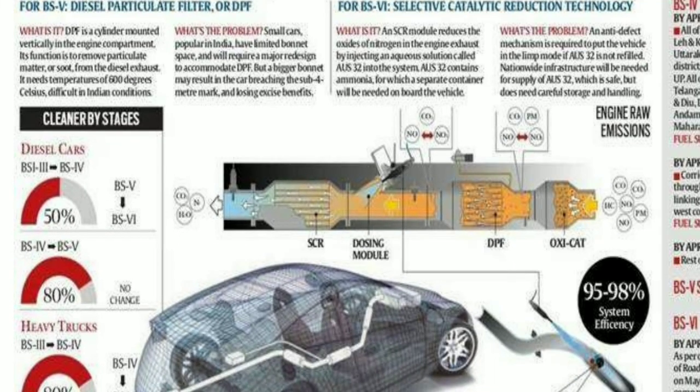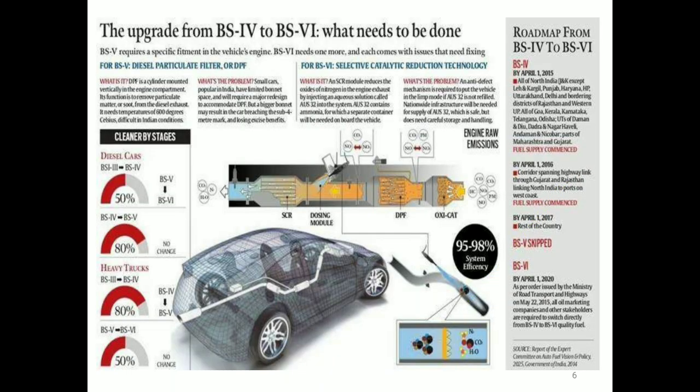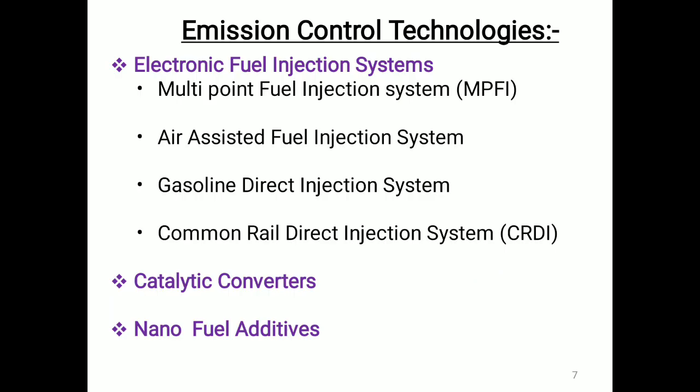This is exactly the upgrade from BS4 to BS6. Then emission control technologies. What are the emission control technologies? Multi-point fuel injection system, air assisted fuel injection system, gasoline common rail direct ignition system, catalytic converters, nano fuel additive. What additives have to be added in order to reduce pollution? That is very important, because last class we saw what additives are to be added.